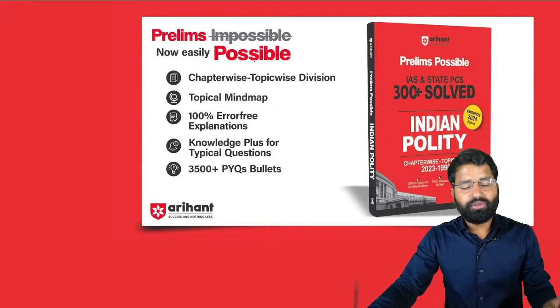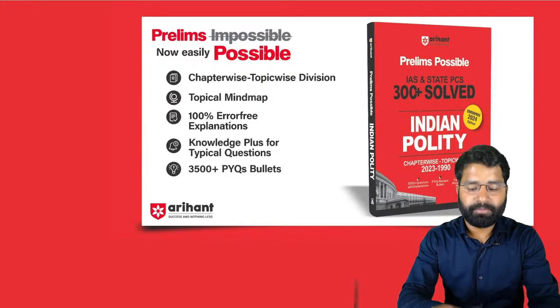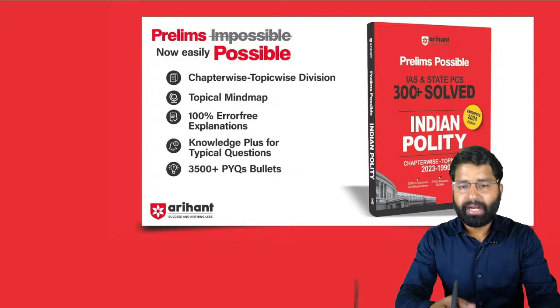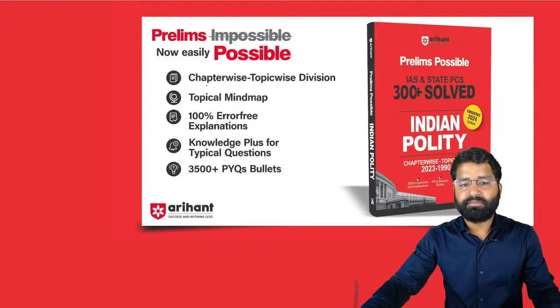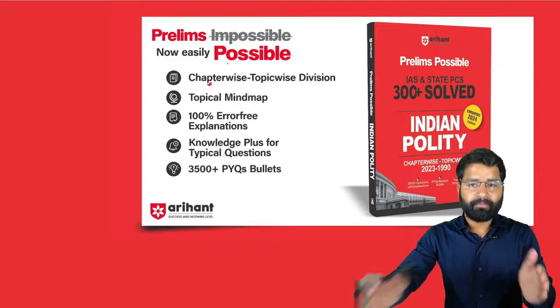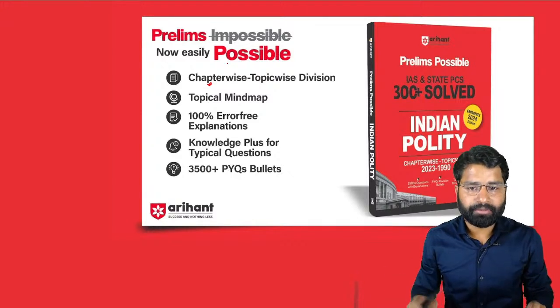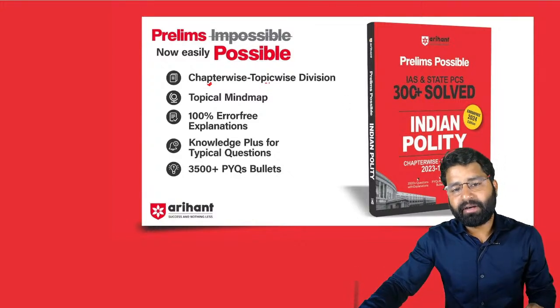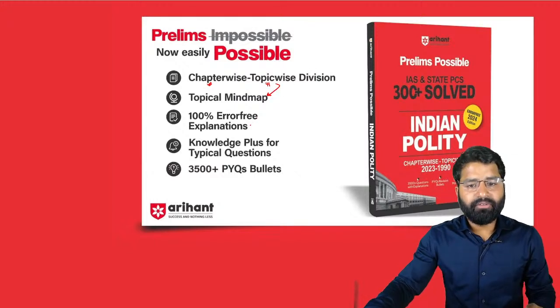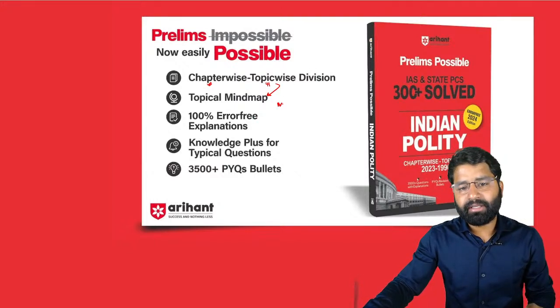As I told you, this session is based on a book that is specially published by Arihant. And see students, this book has a very unique feature. This book is divided into chapters, and each chapter is divided into topics, and there is a topic-based mind map. Along with that, students, there are MCQs based on each topic, drawn from previous year question papers.